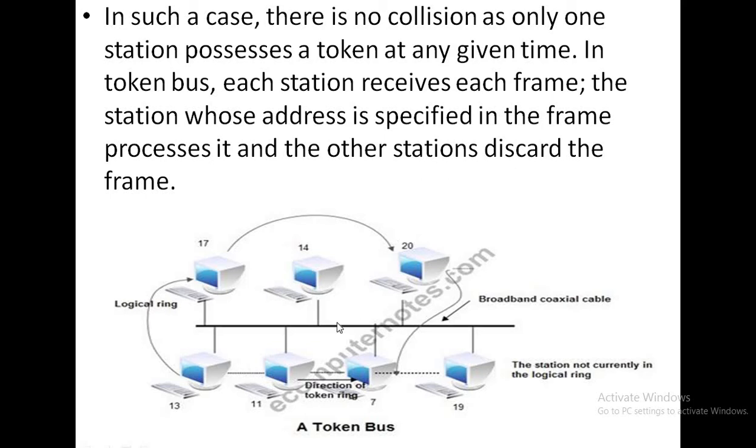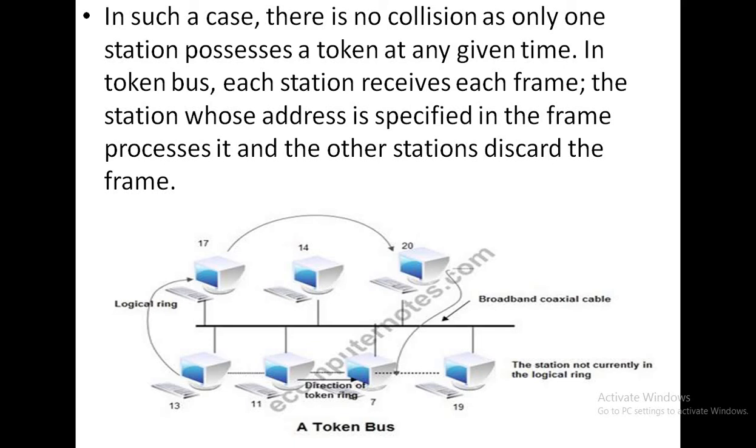Okay, this is the diagram of token bus, where it looks like a bus topology, because in bus topology we can also observe that there is a single transmission medium, and into that transmission medium a number of systems are interconnected with each other, but depending on a single transmission medium their communication is going on.